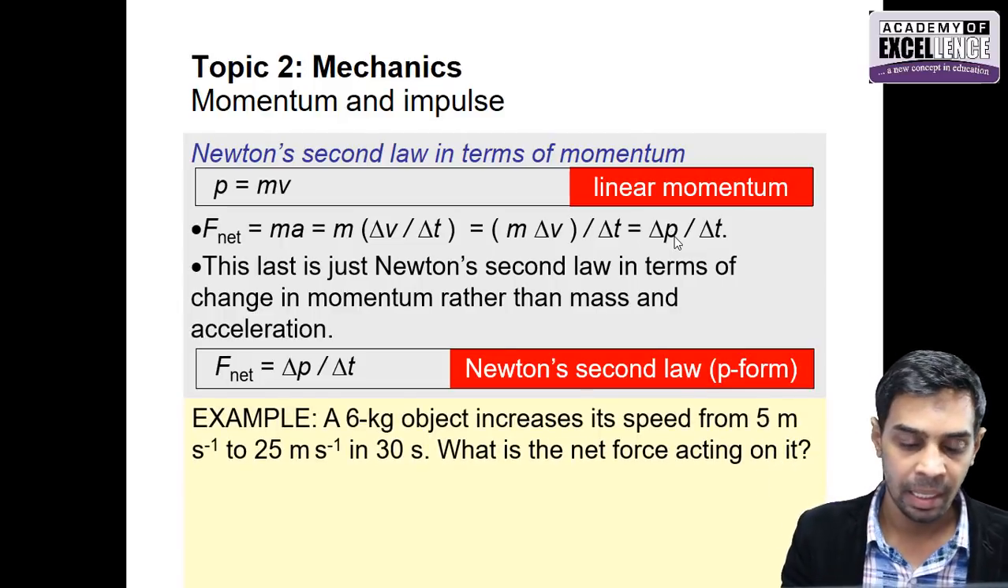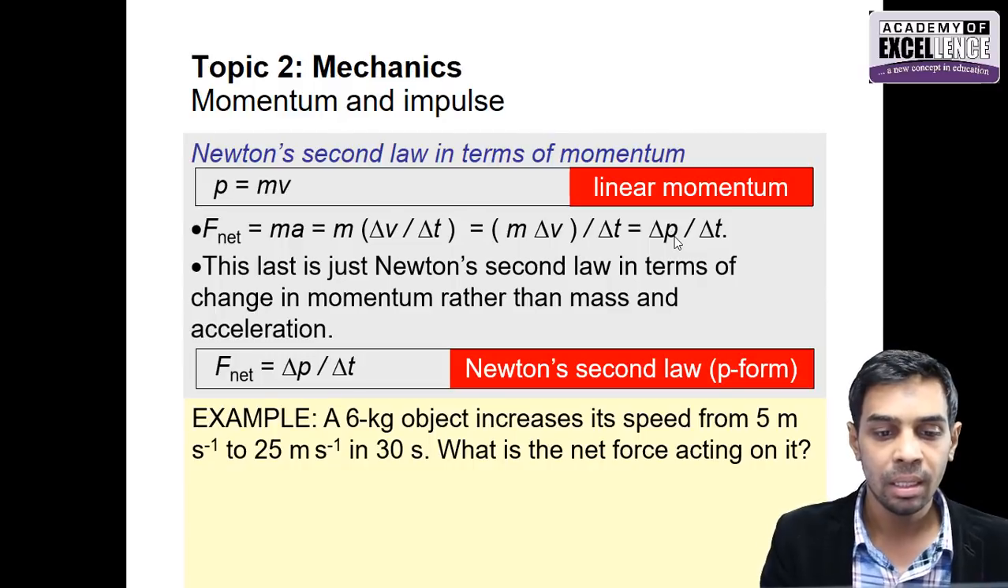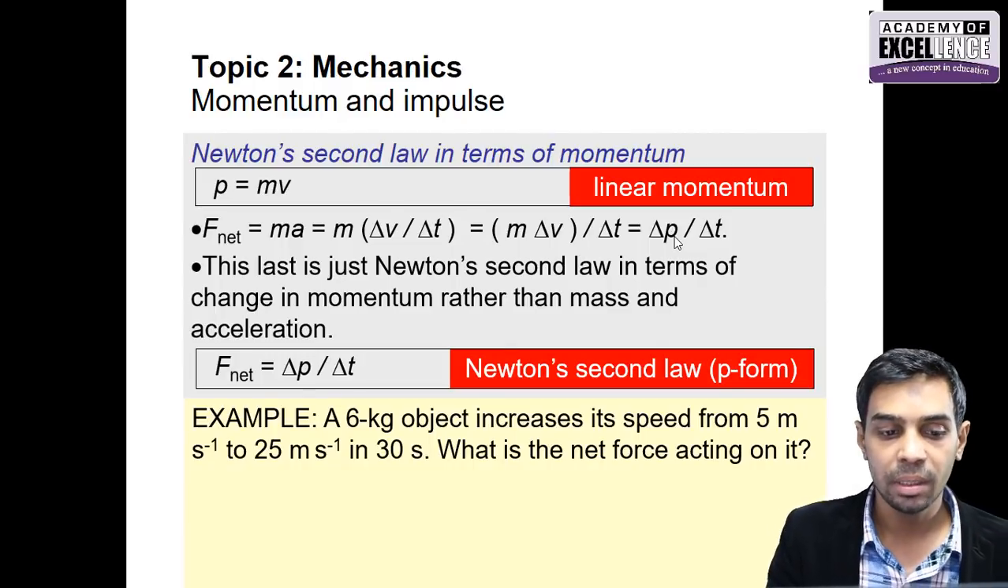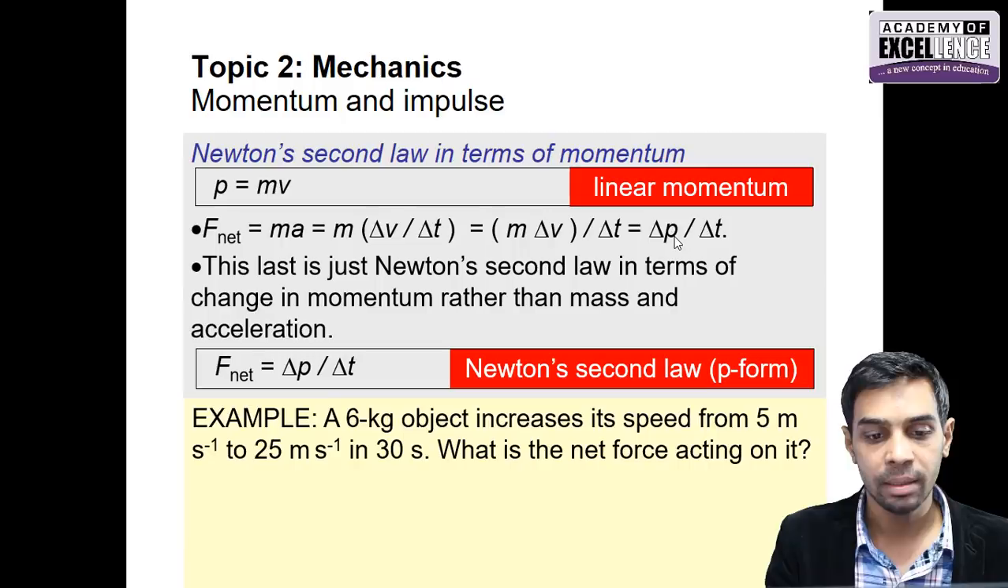It's very simple. अगर हम एक एग्जाम्पल देखें, आपके पास एक ऑब्जेक्ट है. An object increases speed from 5 meter per second to 25 meter per second in 30 seconds. What is the net force acting on it?